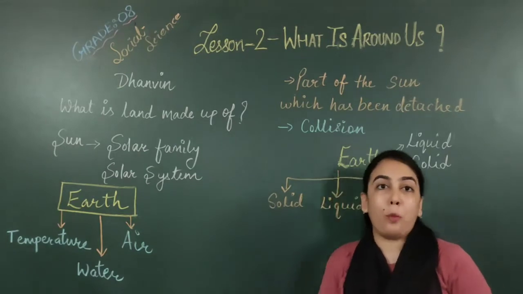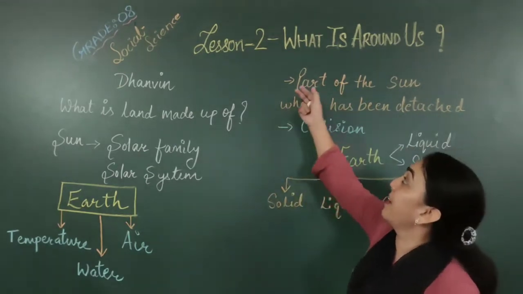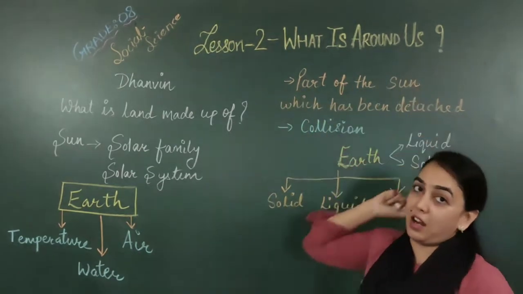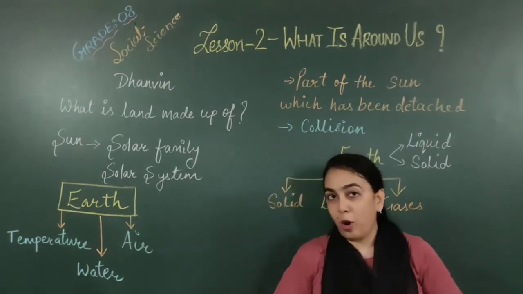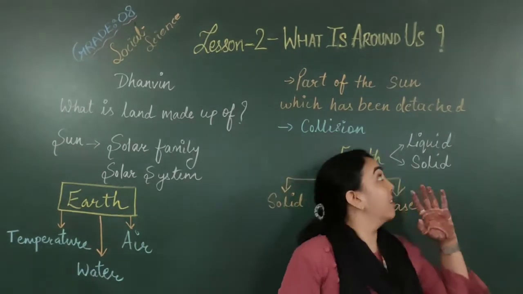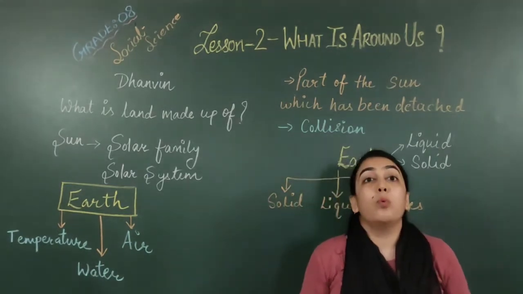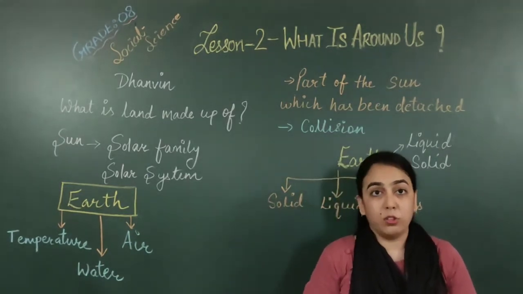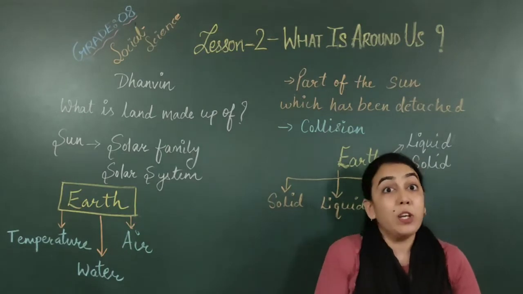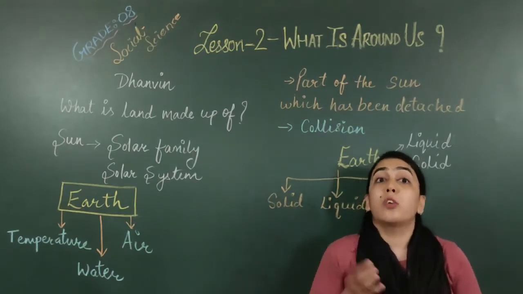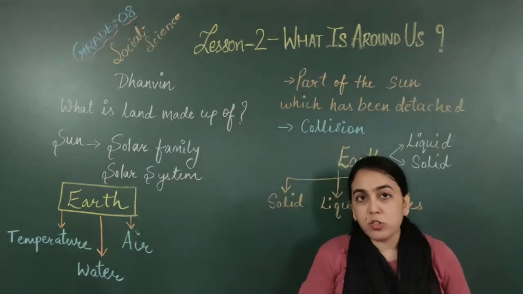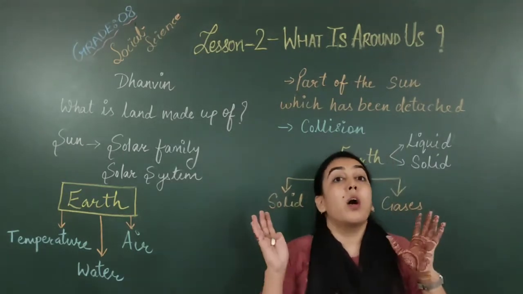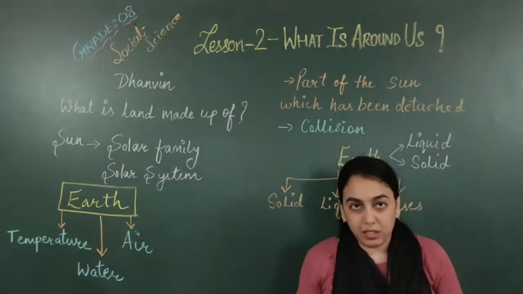Let's start a new topic, a new lesson, which is lesson 2, What Is Around Us, from our textbook. What is around us? Actually, this is a question mark. We can see many things around us. There is a window, door, tree, road, sky, houses, shops, lakes, seas, many things.